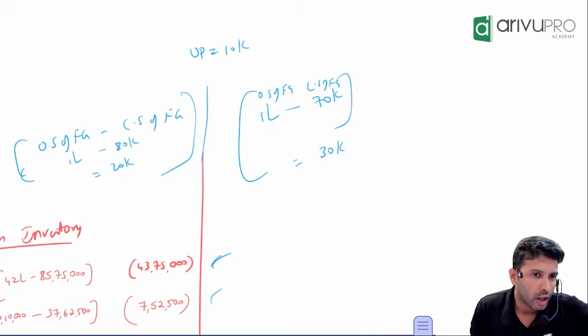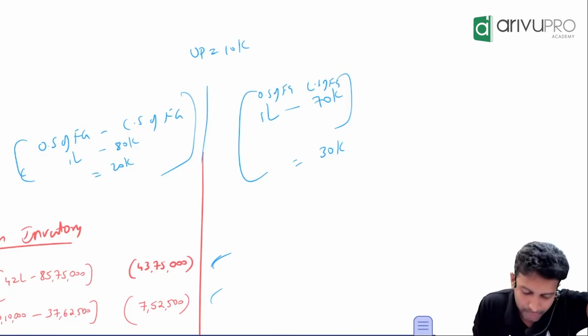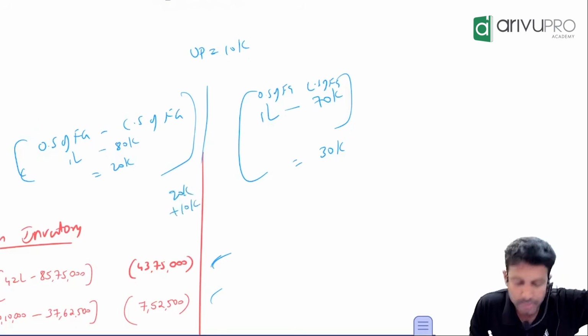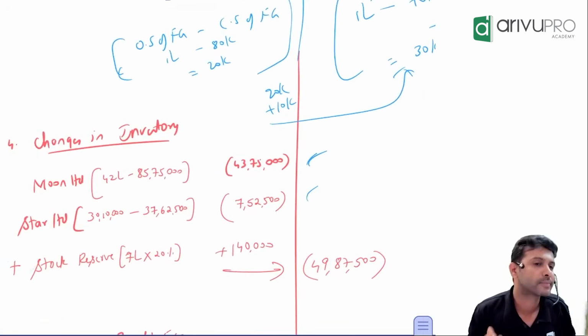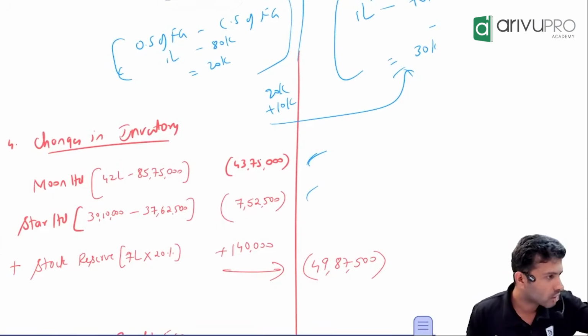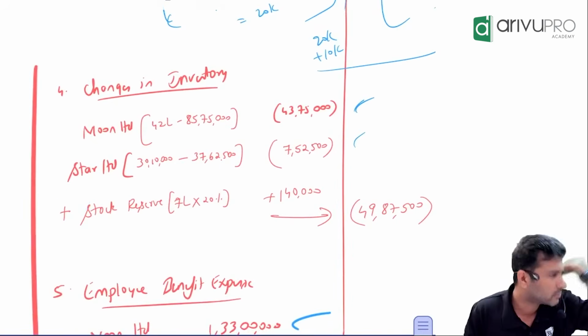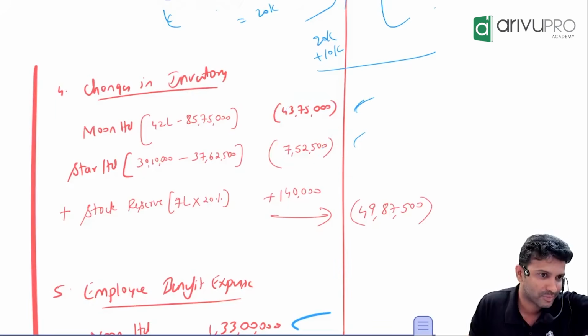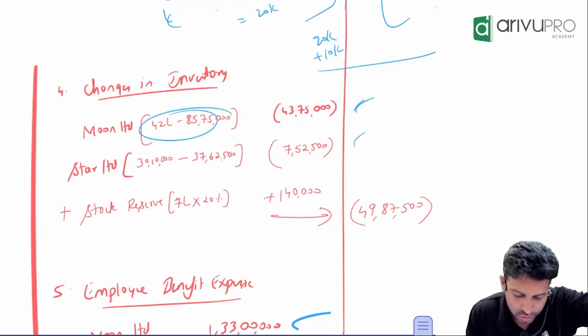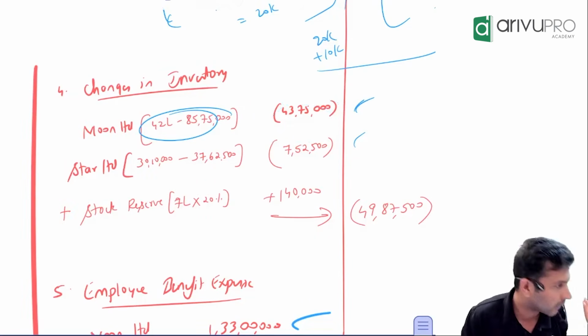Yes, sir. Now instead of doing all this drama, how much is changes in inventory? 20,000. Simply add stock reserve. Unrealized profit, how much is it? 10. How much are you getting? That's the reason for the formula. No logic load. Stock reserve every time will be added. But if you change this sign, sometimes ICI does that, then this will go for a toss. Don't do that. That's the reason I said maintain it in this order only. The formula will work perfectly.